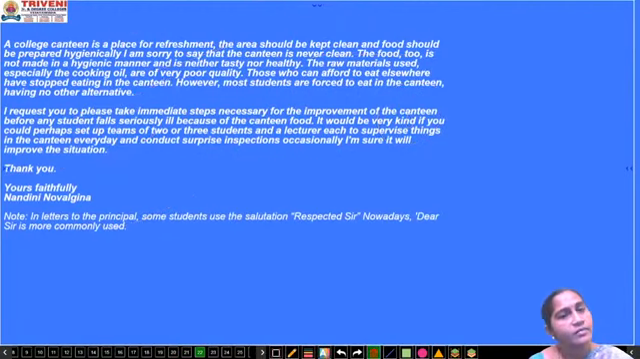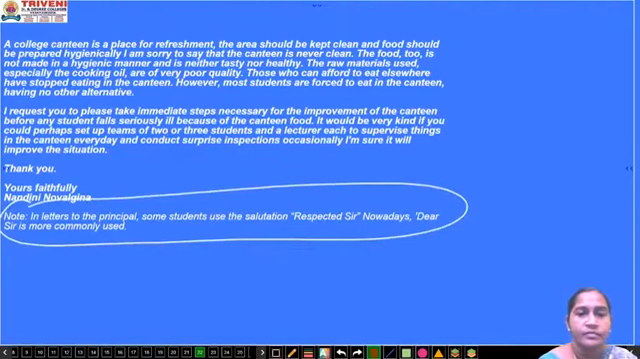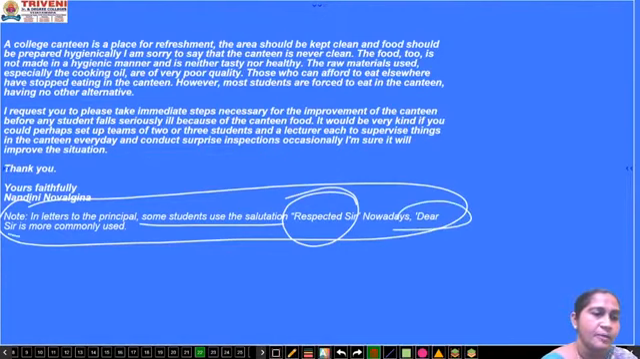The body of the letter has 3 paragraphs, then you say thank you, then yours faithfully, then your name. An important note is that "Respected Sir" is an old pattern, and "Dear Sir" is commonly used. So it depends upon you. Whichever you feel comfortable with, you go ahead with it.